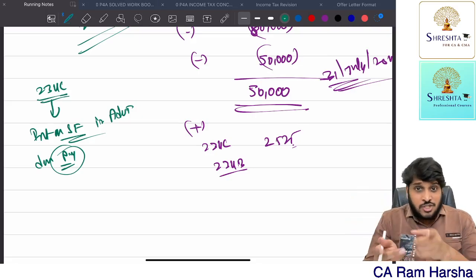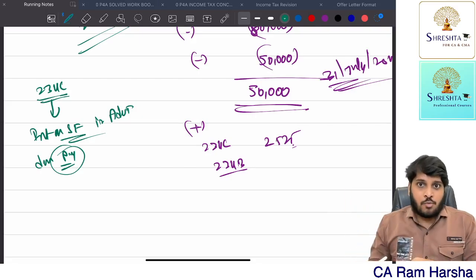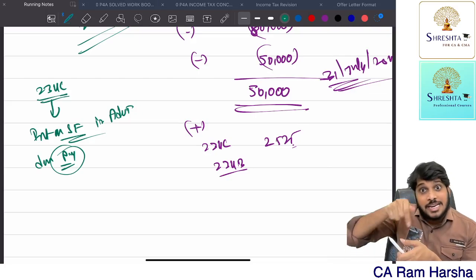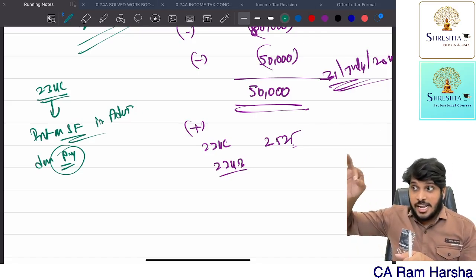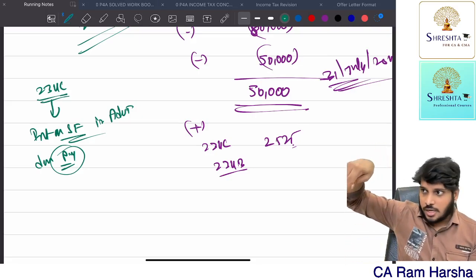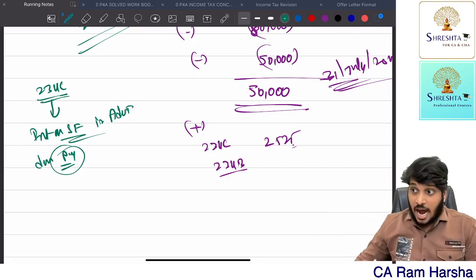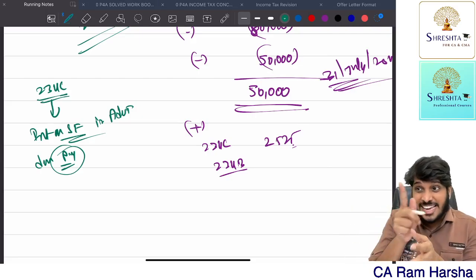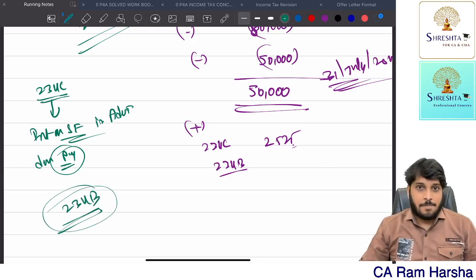What about after March? Because you are ultimately paying tax in July or August or September, October. After March also you have not paid. What about that interest? After March means assessment year started. In the assessment year, if at all you still have pending tax liability, until you actually pay the tax, in July or September or August or October, whatever, until you actually pay the tax and file the IT return, until you actually pay the full tax, still there is a shortfall, right? But that shortfall in the assessment year, you should pay interest under 234B.